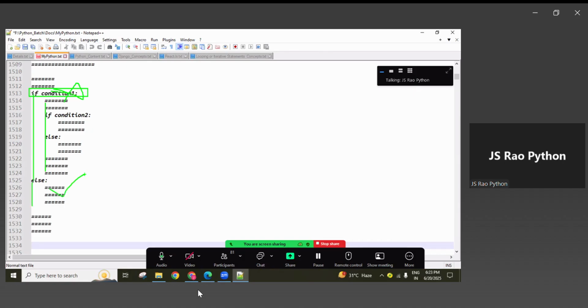If it returns false, what I want to do, that else block, create it first. After completing these lines, then come back here. If it returns true, decide next what needs to be done and do that. Try to work like that, then you can develop beautifully without any confusion.